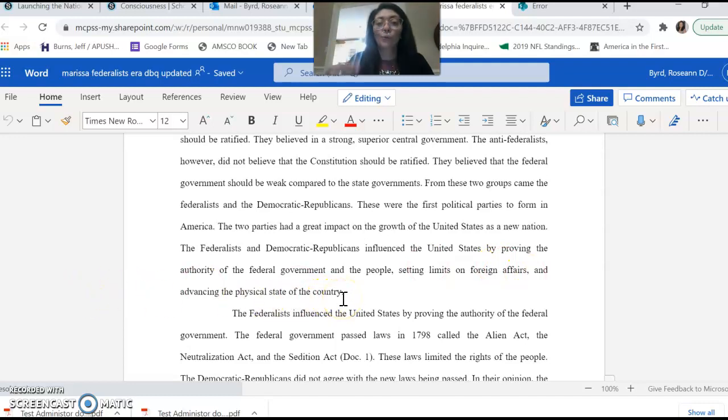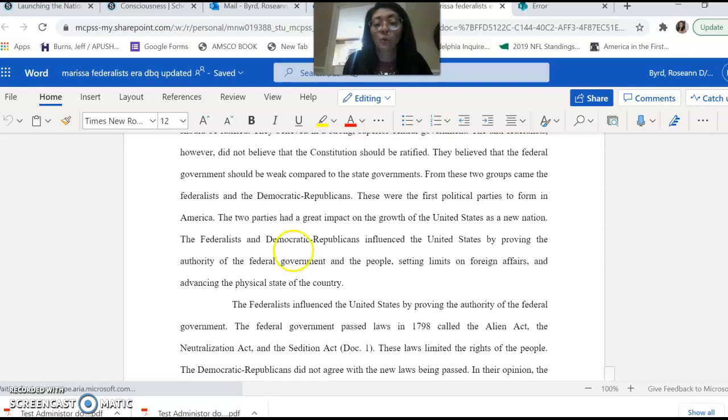Okay, so 3 defensible claims, and remember, you want to keep in mind, what are your documents going to help you support? What claims can you use these documents to help you support? Okay, so we talked about topic sentences should come directly from the thesis statement. Here you can see that this student has done that.